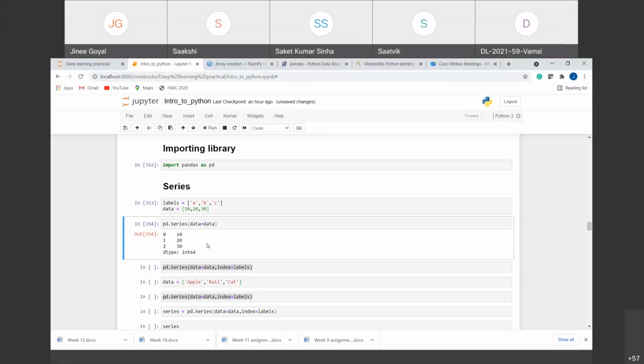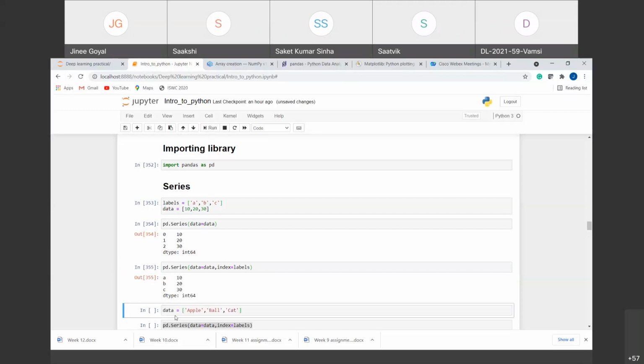And now we can manually give this indexing also. For example, I have provided the labels here. I have 3 labels given to these 3 values: A, B, and C, right? So while creating this using the series function, pd.Series, first I have given the data that I want. Then I have given the indexing, which I have given as the manual labels that I have created here, right? So now you can see, instead of 0, 1, and 2, we have manually added the labels, right? And we can now call any element of this series using these labels that we have provided.